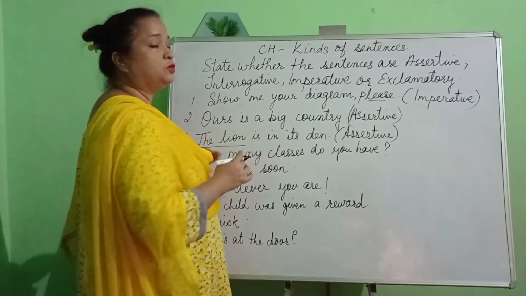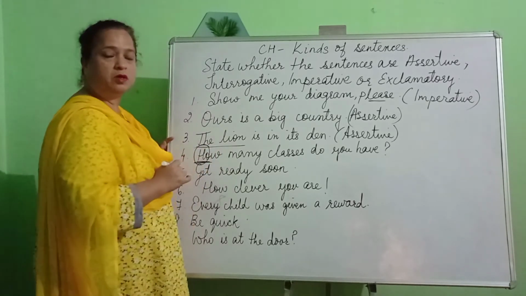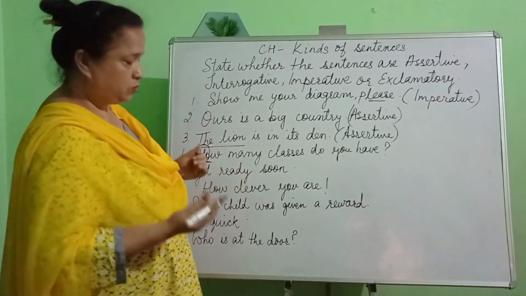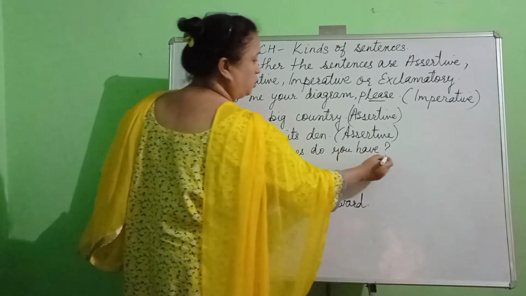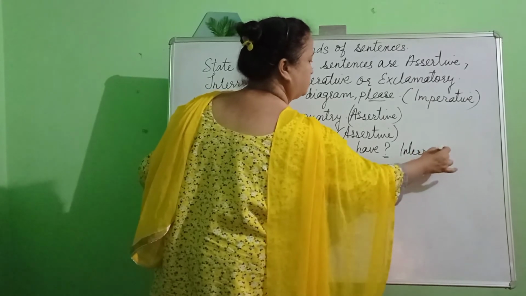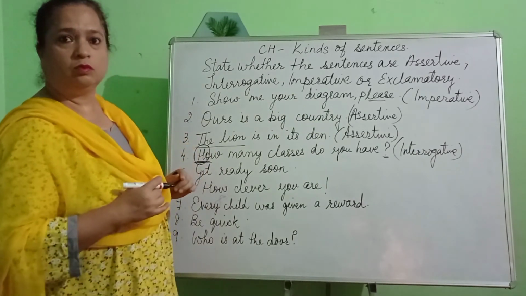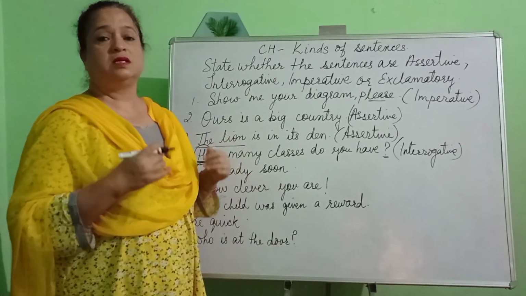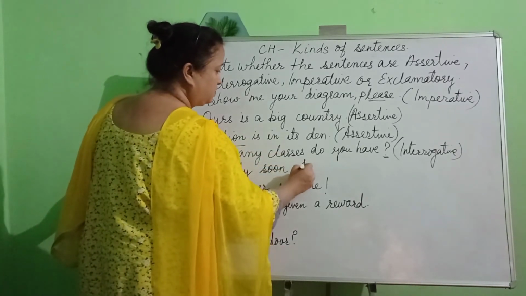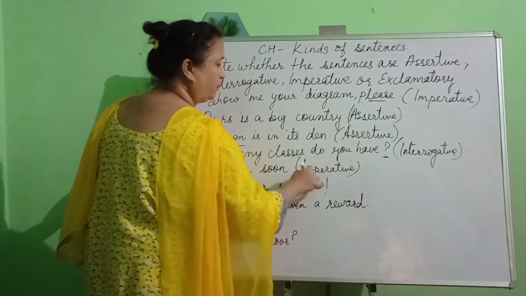How many classes do you have? If you have a look at this sentence, I am beginning this with the question word, how. I could have also used what, where, why, whose. And this sentence ends with a question mark. So, this sentence becomes an interrogative sentence. Next, get ready soon. If you have a look at the sentence, this is ordering me to do something. It is ordering you to do something. So this is an imperative sentence since it gives out an order or a request or a command.